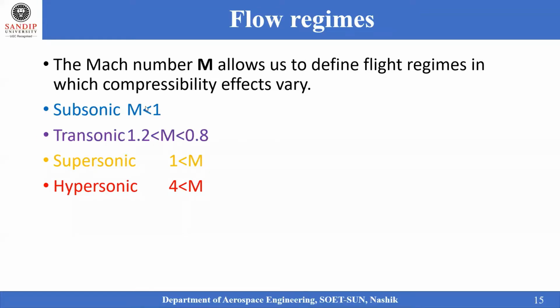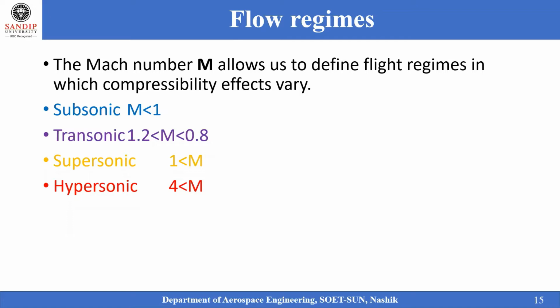Now talking about the Mach number regimes, we have the subsonic regime, the transonic regime, the sonic regime, the supersonic regime, and the hypersonic regime. The subsonic range of Mach number is where the Mach number is less than 1, whereas the sonic regime is where the Mach number is exactly 1. The transonic range lies between 0.8 and 1.2, and some authors write 1.8 also.